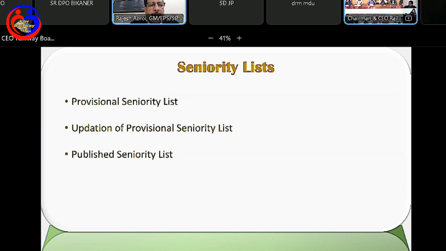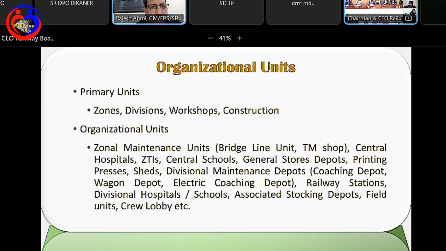This is a new and again bold move that we have created here. What we have done is that so far, be it IPAS or HRMS, we were only dealing with the zones, divisions, workshops, and construction. Now there are a whole lot of other units that exist on Indian Railways, whether they are maintenance units or printing presses or railway stations or schools or training institutes.